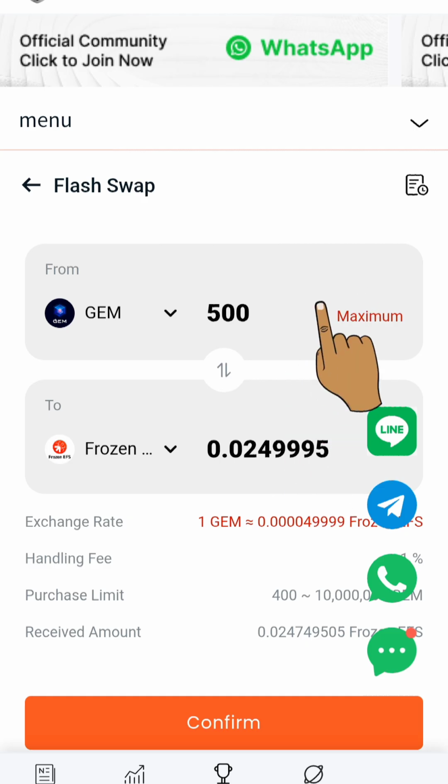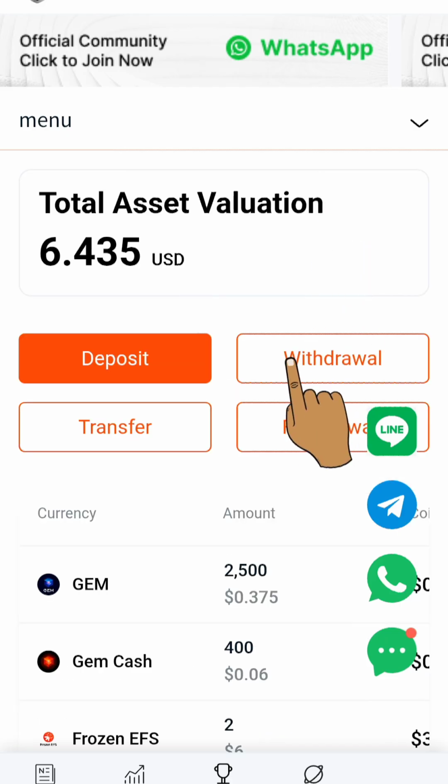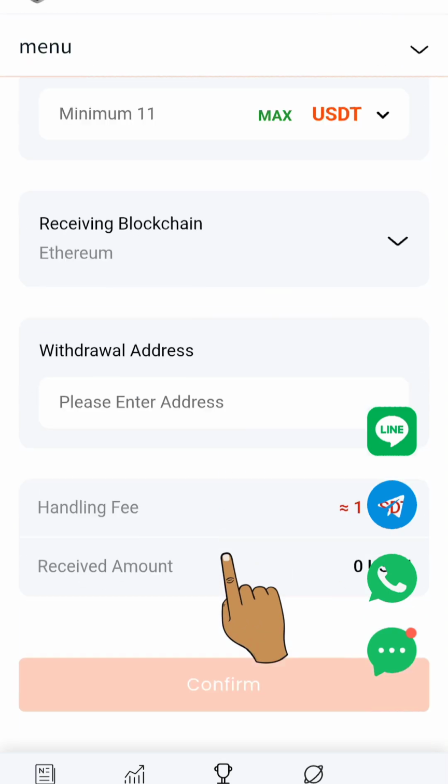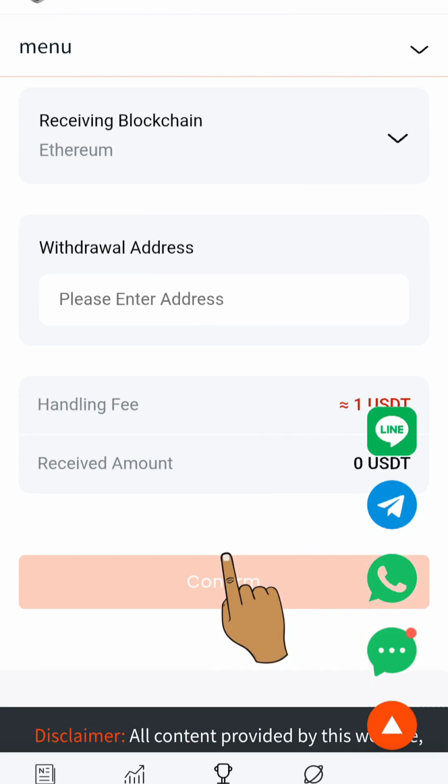Now I'm going to show you, let's assume you want to make your withdrawal, after you must have accumulated your token. You can see this button here. You click on this withdrawal button here. You can see the minimum withdrawal is $11. So after you have accumulated some gems and some gem cash, you'll be able to convert it to USDT and you can withdraw to your exchange or to your wallet.